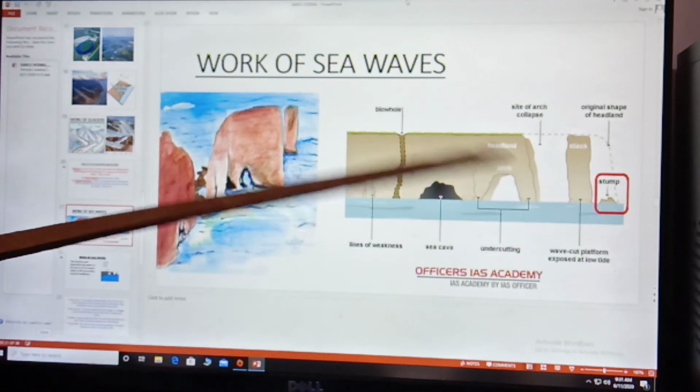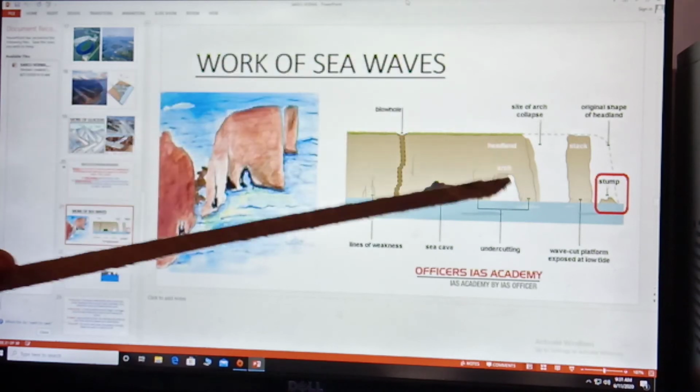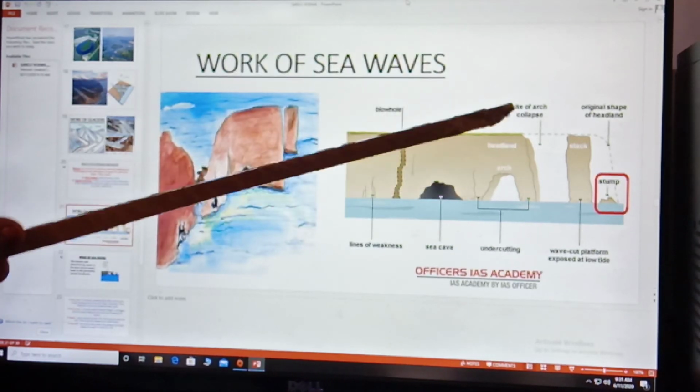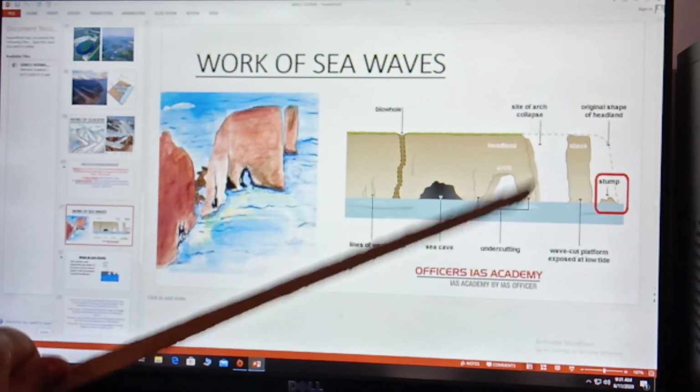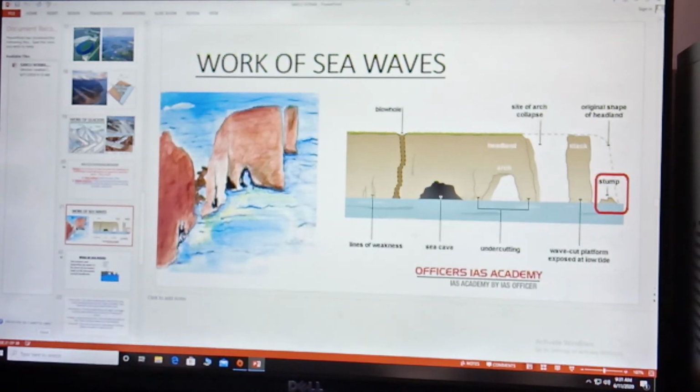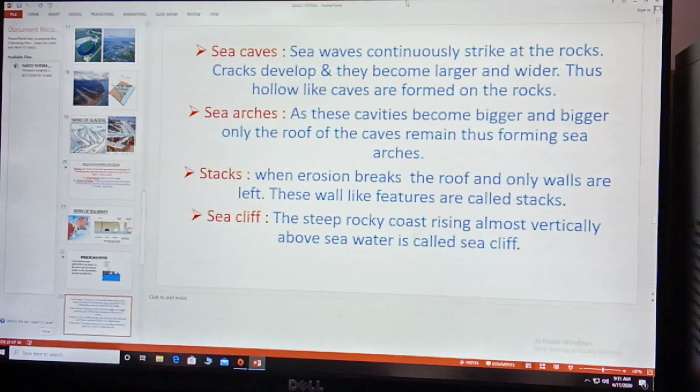And due to continuous erosion, what happened? The top of the roof also gets eroded and only the wall remains. And this wall is known as stack. Now we will see the definitions in detail.